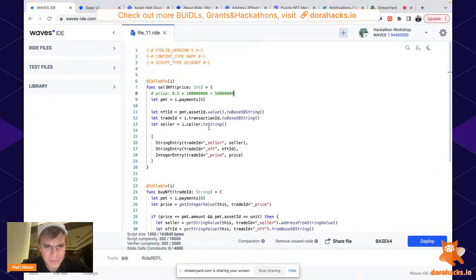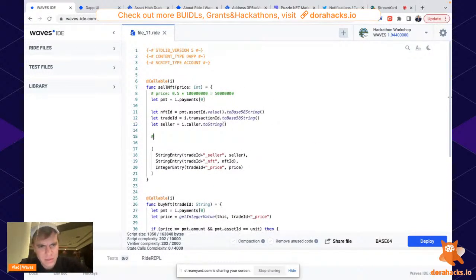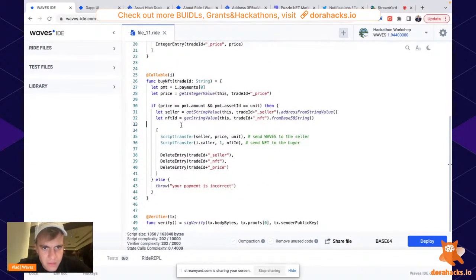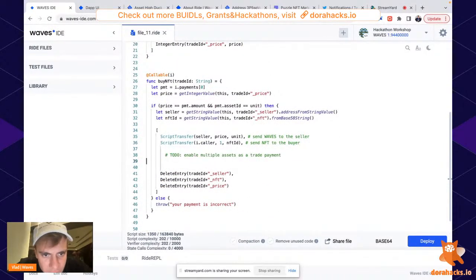So first, to do, this will be your homework. To do: enable multiple assets trade payment. For now, people can only use Waves, right? And we need to allow them to use any cryptocurrency, for example, Bitcoin, etc. This is a to-do. Another to-do, which can be done here.